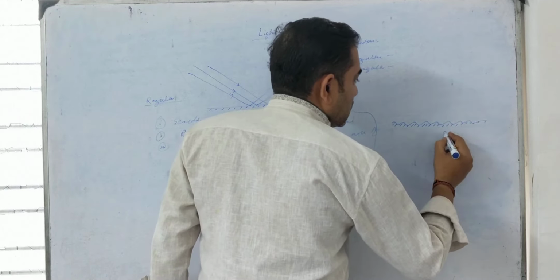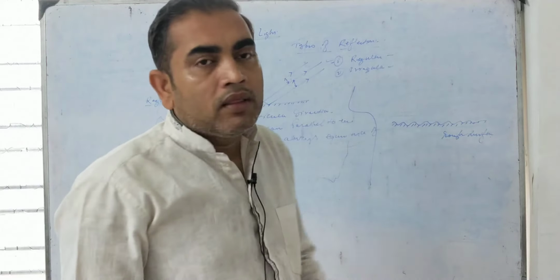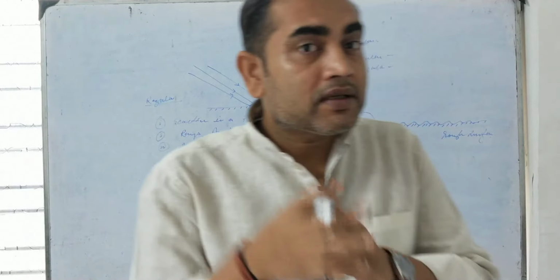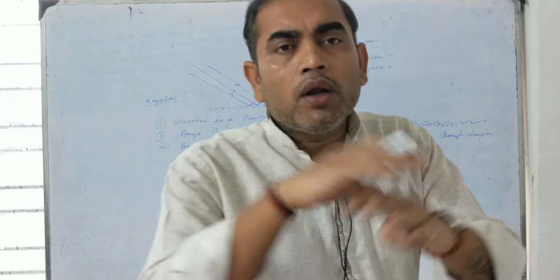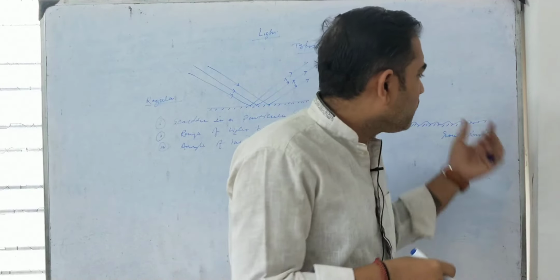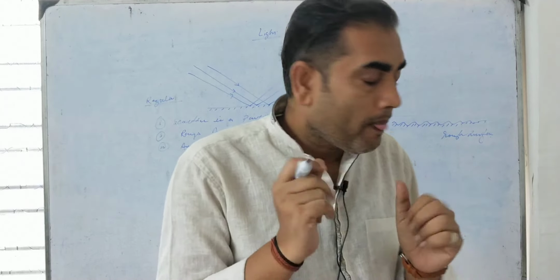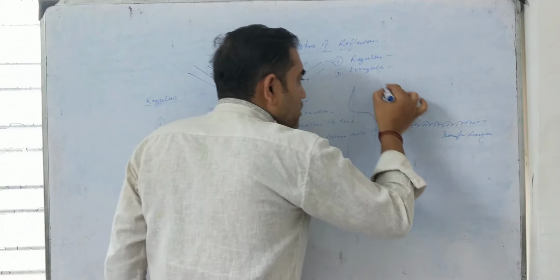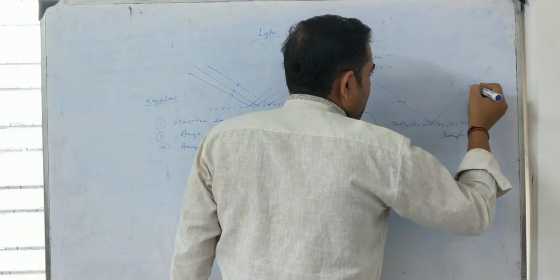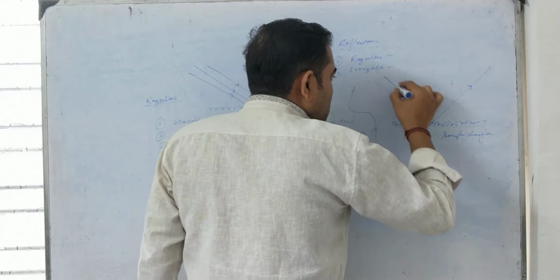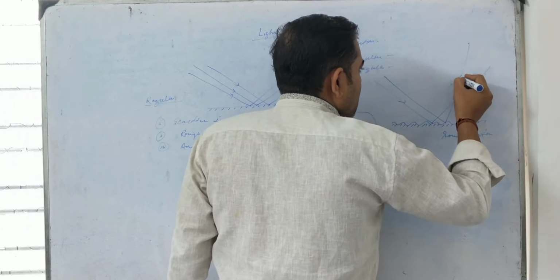Rough surface. Now, the reflection that takes place on a rough surface, such that the reflected rays get scattered in all possible directions, is said to be irregular reflection or diffuse reflection. Understood? If this ray strikes in this manner, it will get reflected. Suppose it gets reflected in this direction, and another ray from here is not guaranteed to scatter in the same manner.